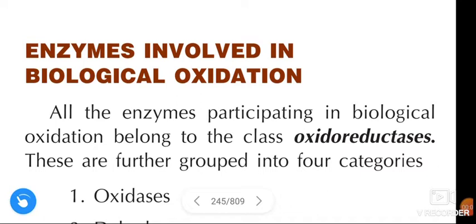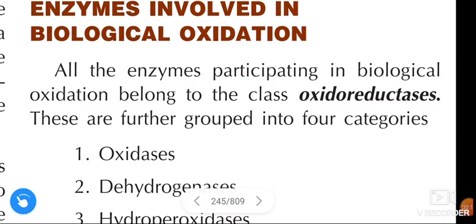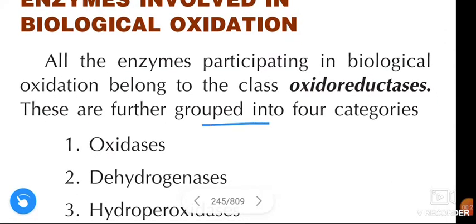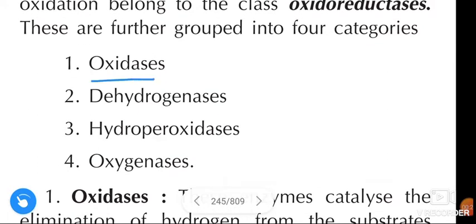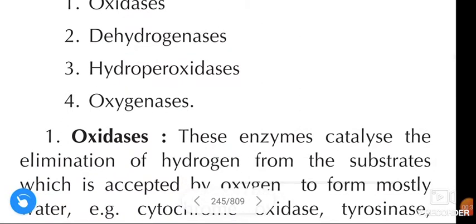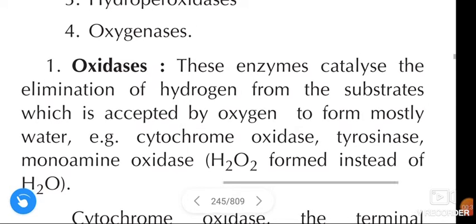In this video, we are going to learn about the enzymes involved in biological oxidation. All the enzymes participating in biological oxidation belong to the class oxidoreductases. These are further grouped into four categories: oxidases, dehydrogenases, hydroperoxidases, and oxygenases. Okay. First, oxidases.